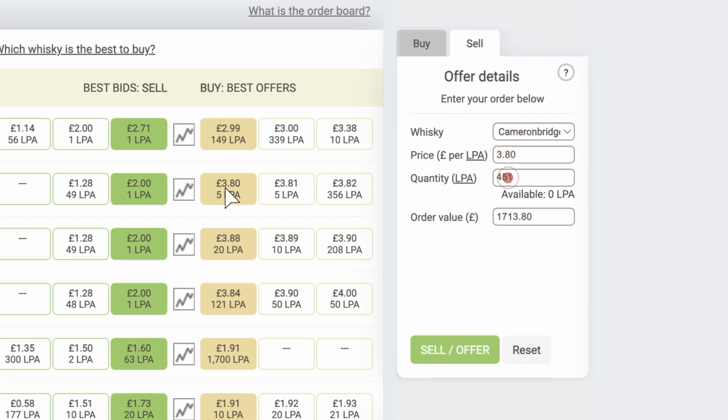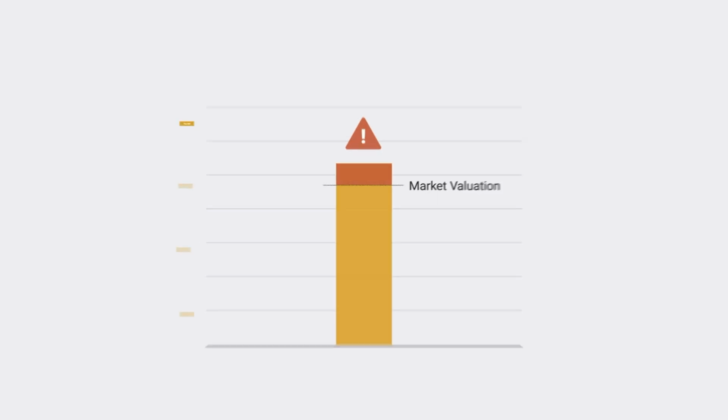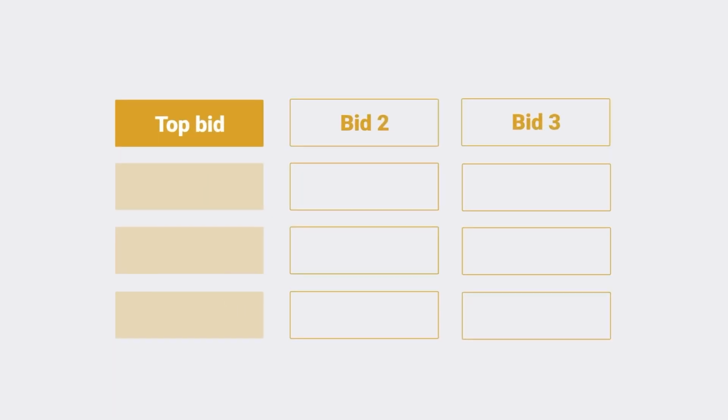If you price your whisky too far above the market valuation, sellers will get a warning to reduce their prices. If you find that your sale or buy bid offer does not appear in the amber bricks, this is because only the top 3 bid offers on the platform appear.